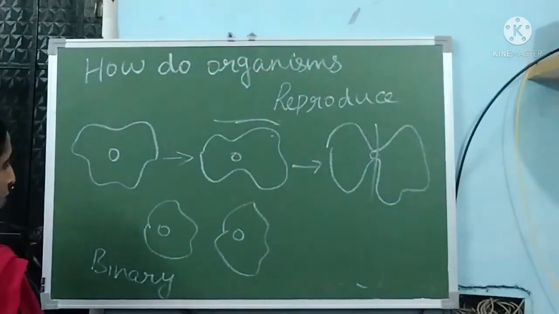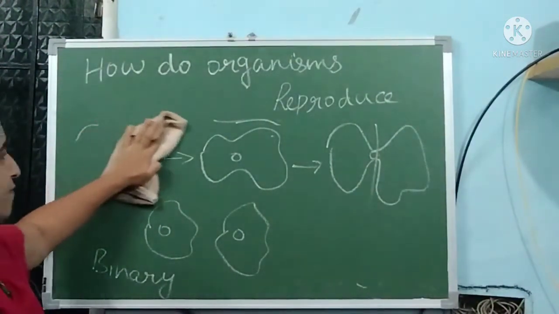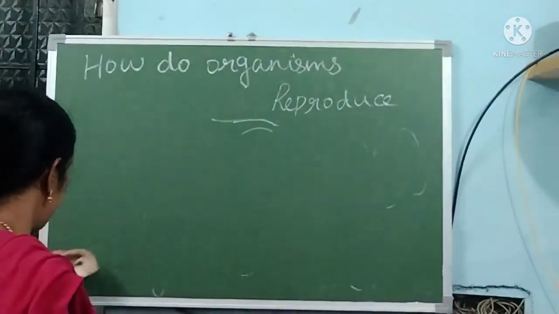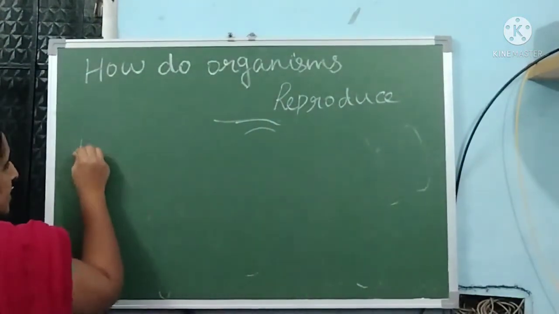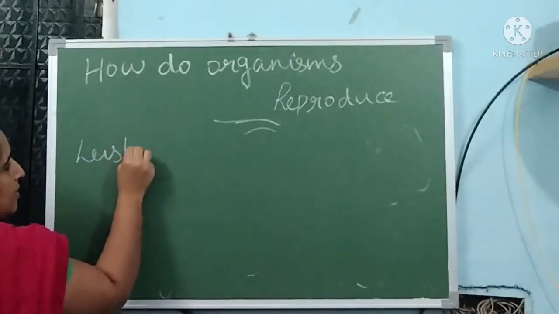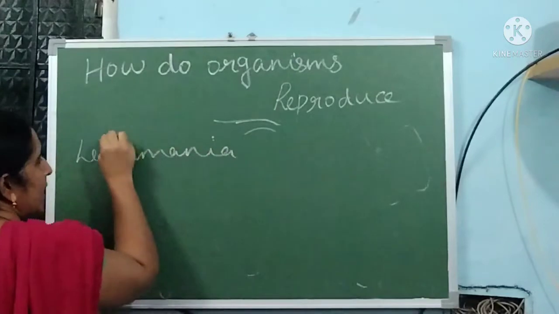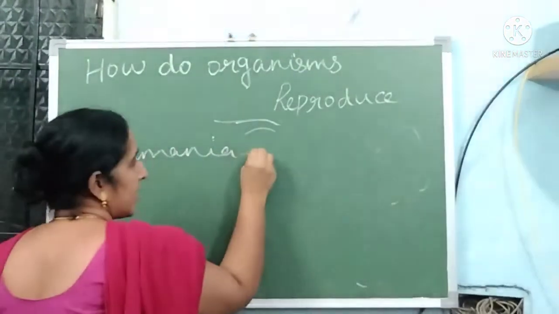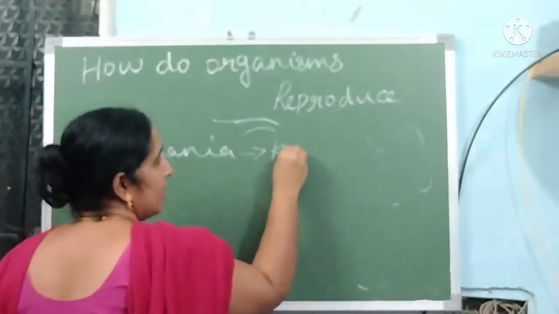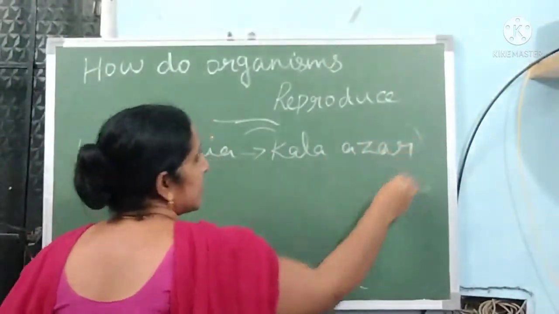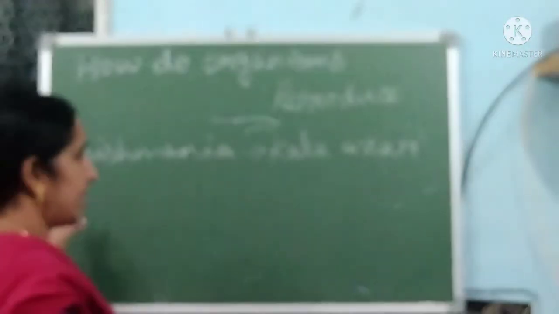Another example for binary fission is Leishmania. Leishmania is also a microorganism which causes a disease called Kala Azar. Kala Azar is a disease that is caused by Leishmania.